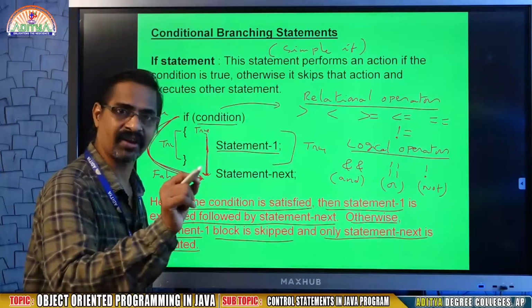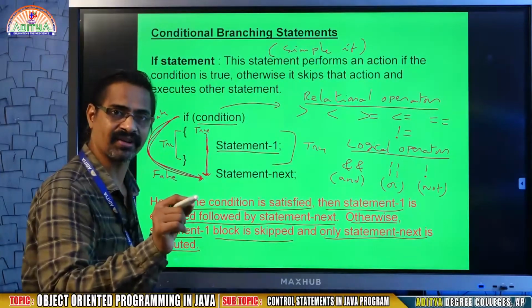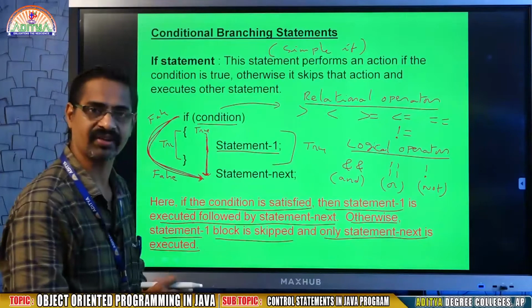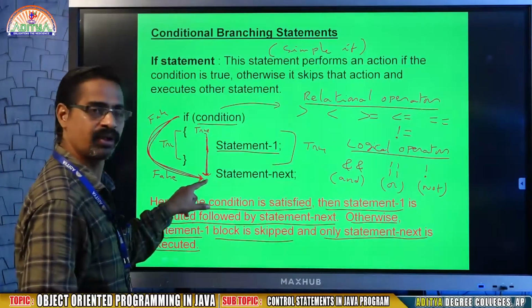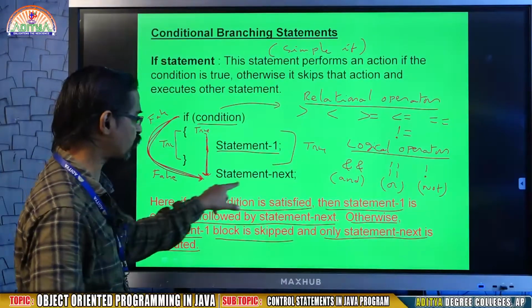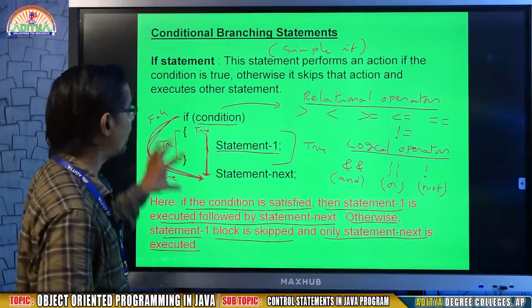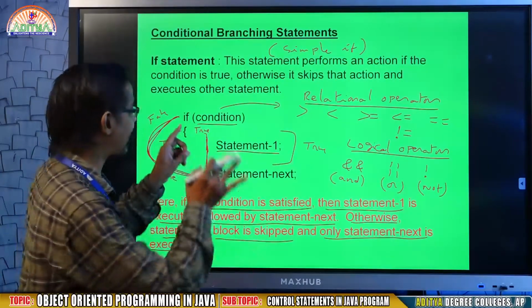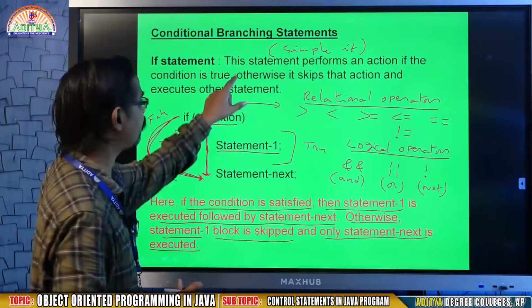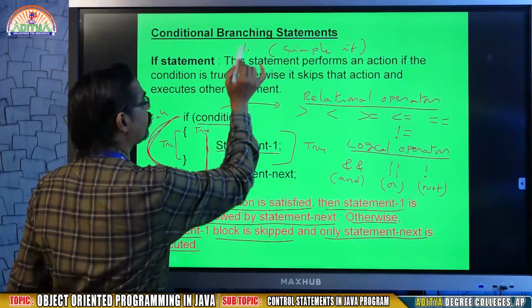There is a true action, but there is no false action. If it is true, it executes the statement and goes down. If it is false, it directly goes to statement next. This is called a conditional branching statement. The example is the if statement. In the if, the first concept is simple if.